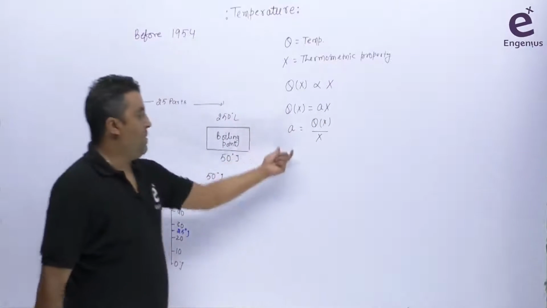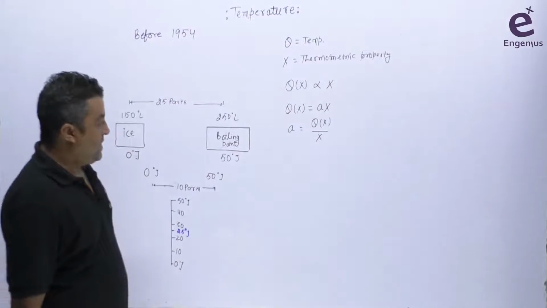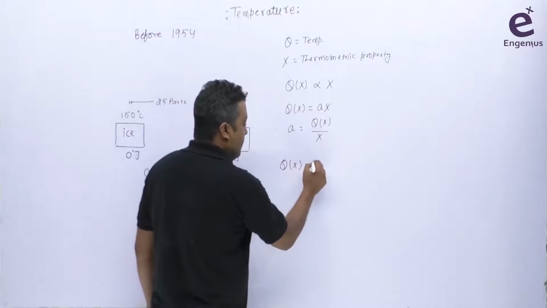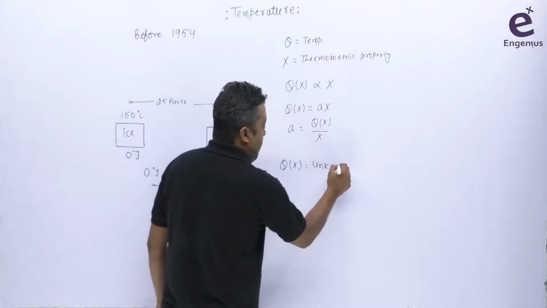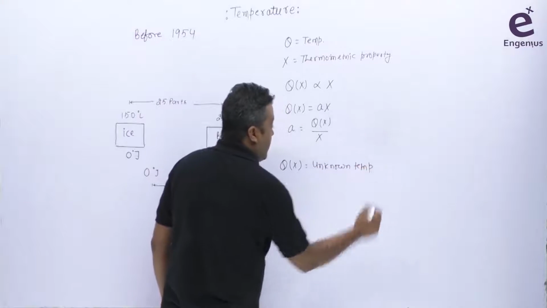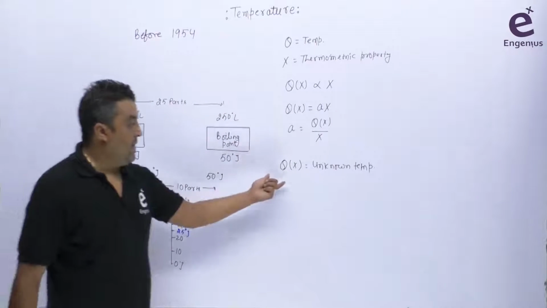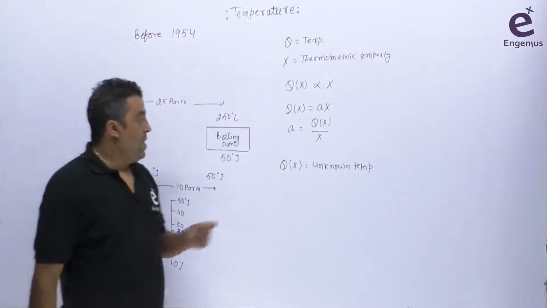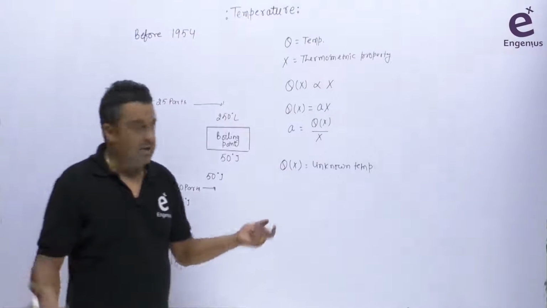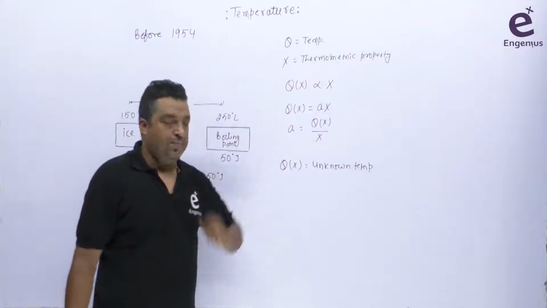Okay, so हमने ये बात की. So let's suppose this theta x is the unknown temperature that I want to know. Theta is the unknown temperature that I want to know, and x is the respective thermometric property, height or length you can say, or thermometric property value.